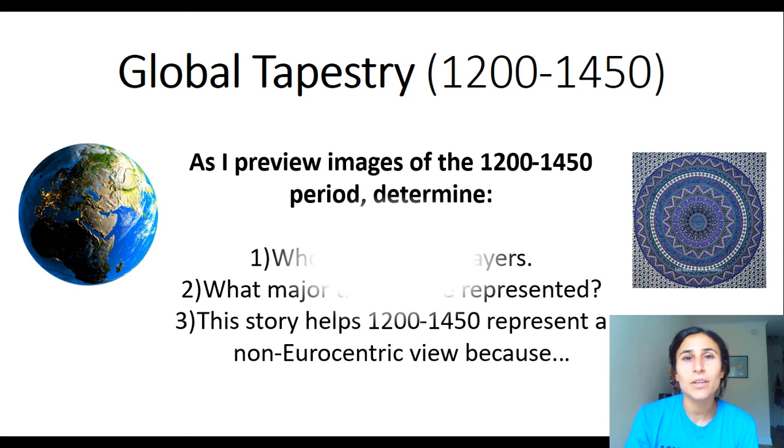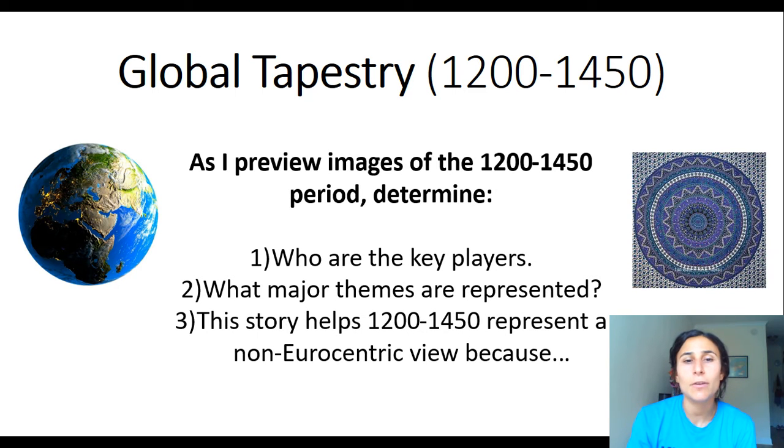And so as I look through images, show you guys some images, I want you guys to figure out who are the key players involved, what major themes are represented. And in thinking about the Save AP World History article that we read at the beginning of class, respond to the following sentence starter. This story helps 1200 to 1450 represent a non-Eurocentric view because...